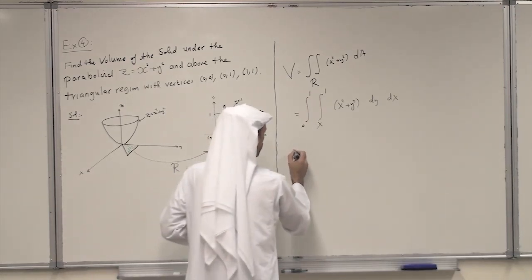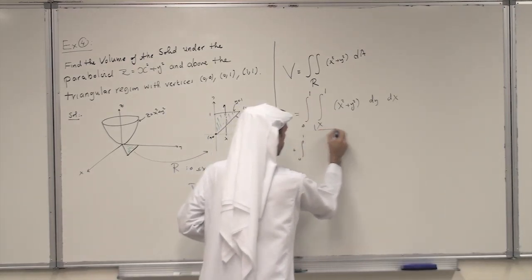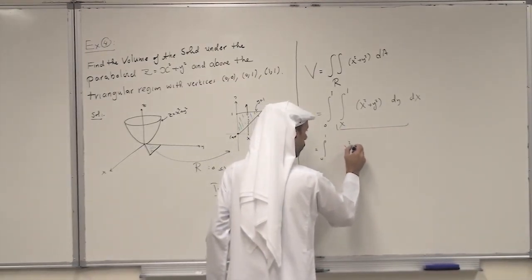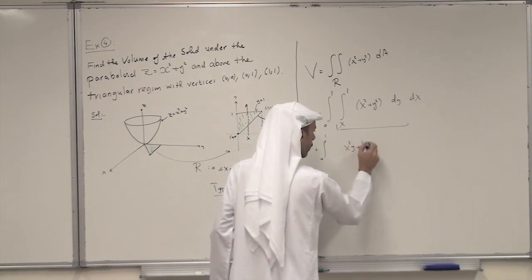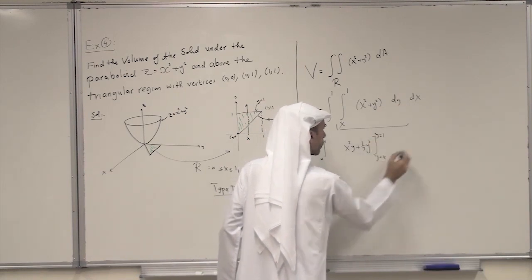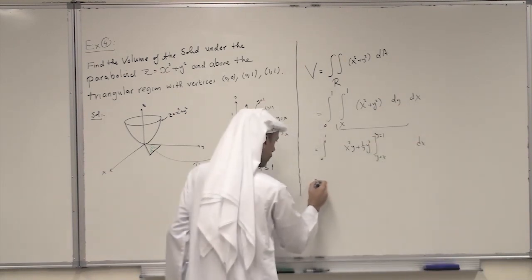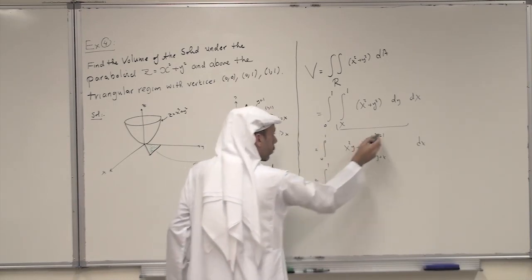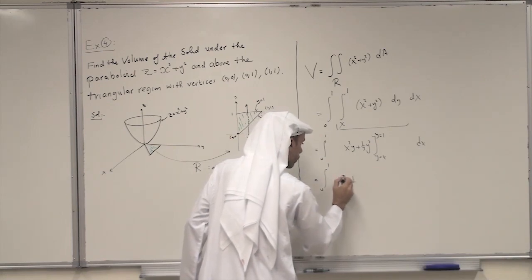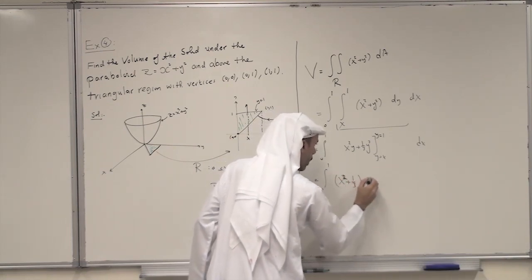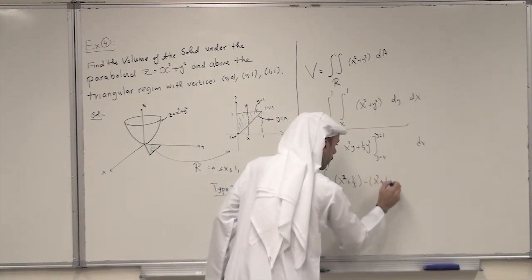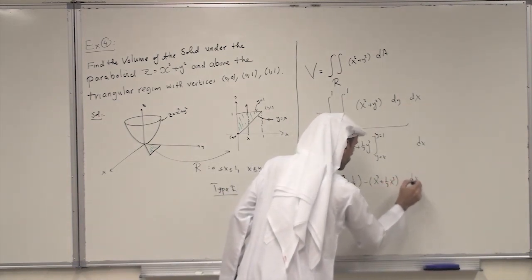We integrate now, 0 to 1, the inner integral. You integrate with respect to y, so this is x squared y plus 1/3 y cubed, from y equals x to y equals 1, dx, and this is 0 to 1. When y equals 1, you get x squared plus 1/3, minus, when y equals x, you get x cubed plus 1/3 x cubed, dx.